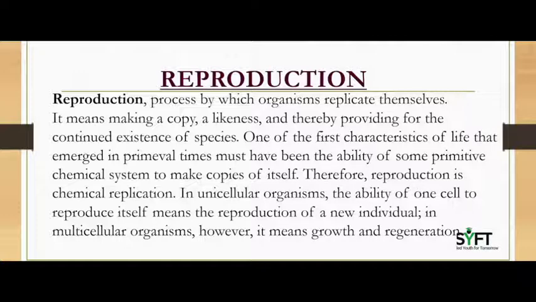One of the first characteristics of life that emerged in primeval times must have been the ability of some primitive chemical system to make copies of itself. Therefore, reproduction is chemical replication. In unicellular organisms, the ability of one cell to reproduce itself means the reproduction of a new individual. In multicellular organisms, however, it means growth and regeneration.